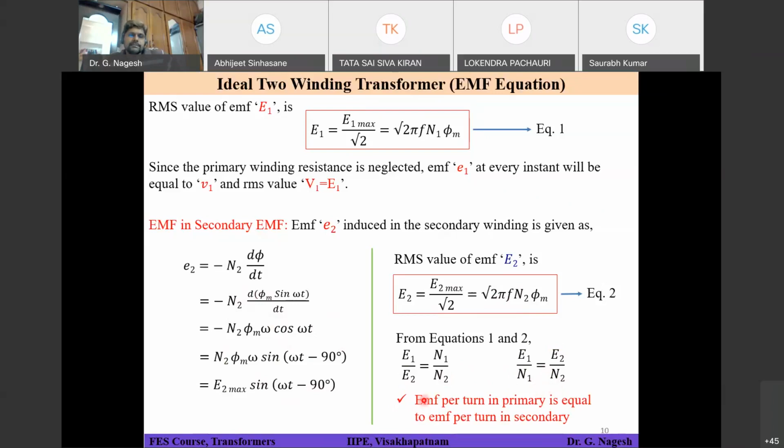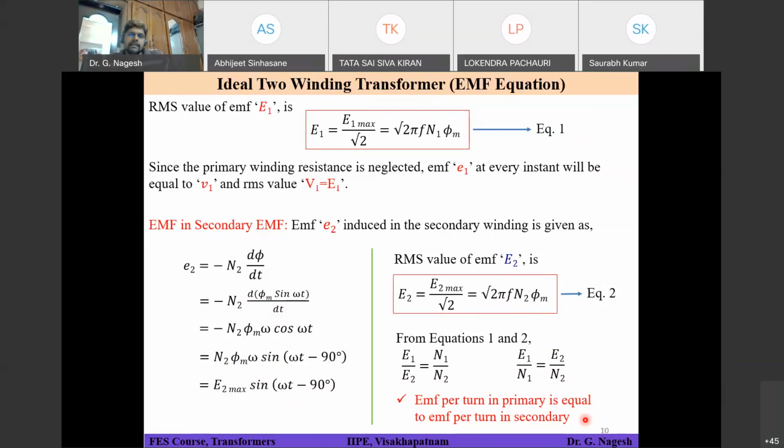So what it means is the EMF per turn in the primary winding is equal to the EMF per turn in the secondary winding. So for the flux phi equals phi m sin omega t that we have chosen, we observe that E1 is going to have a plus 90 degrees leading angle and E2 is going to have a minus 90 degrees lagging angle with respect to flux phi.